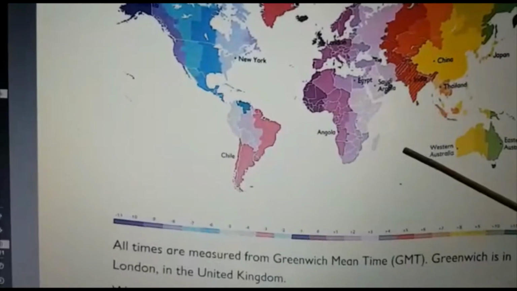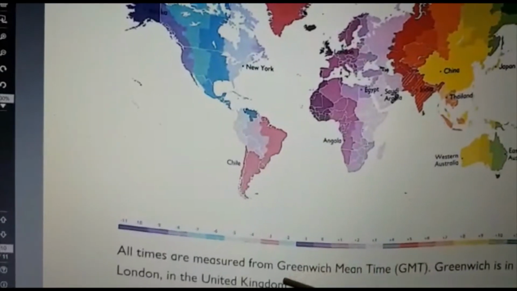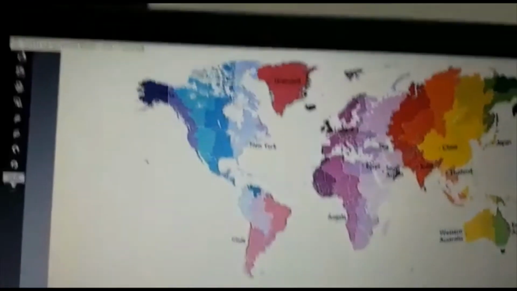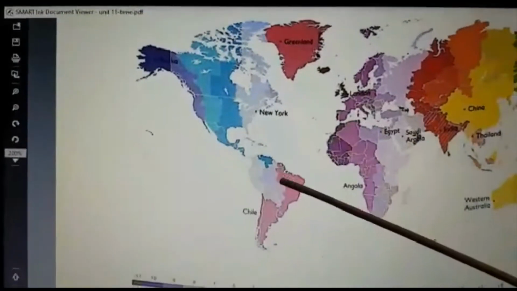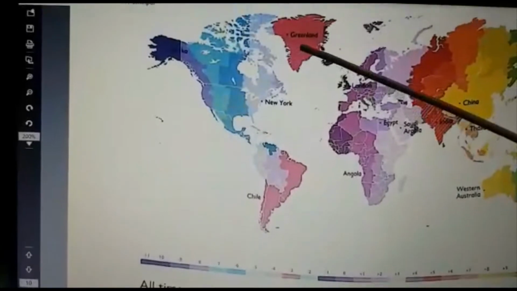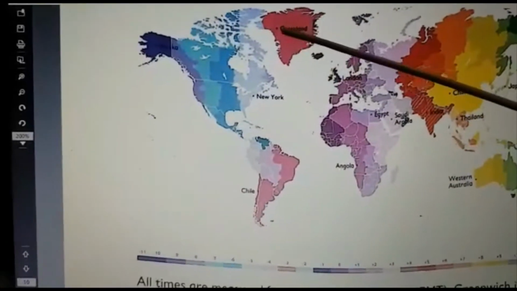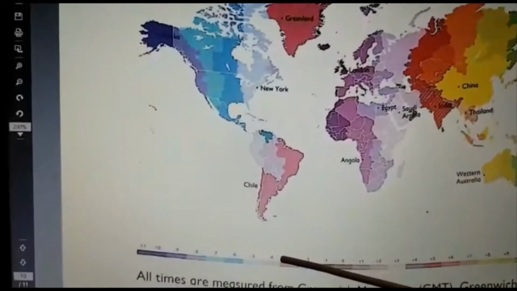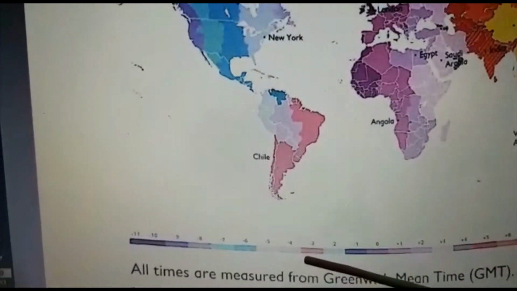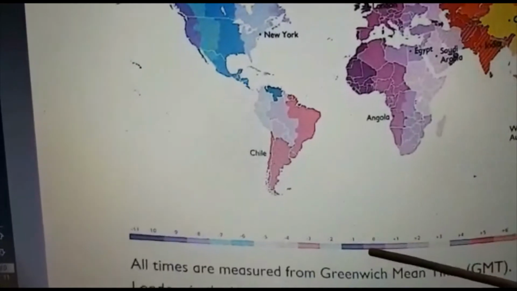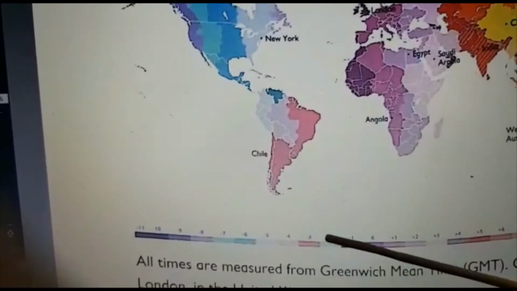1 hour ahead. What about some other place which comes here? Suppose we are saying about Greenland in red color. You just put a scale and you can see almost here it is coming. It is how much? It is minus 3, which means 3 hours back, that is behind.